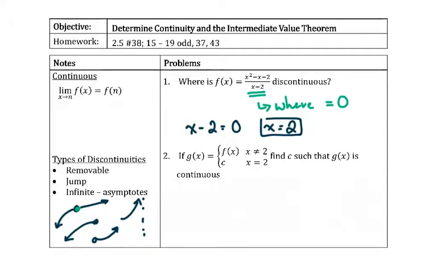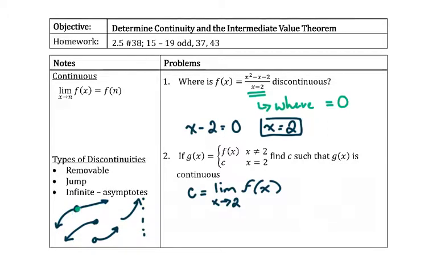So that discontinuity, that c value, there's a couple different ways to solve these problems. The way I'm going to solve this one is I'm going to say, well, c is then equal to the limit of f of x as x approaches 2.